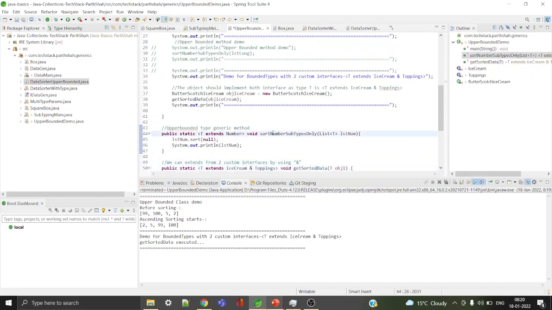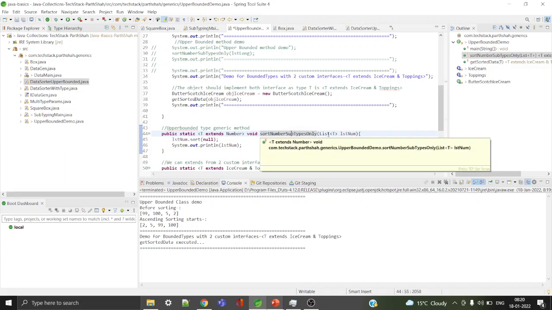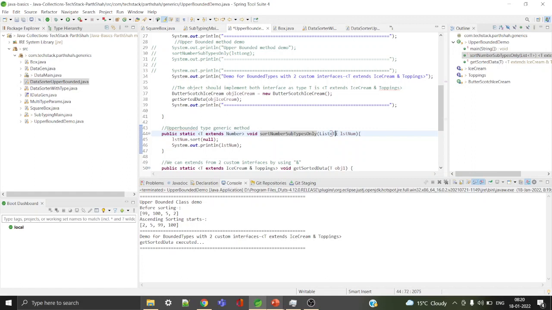This is simple syntax. I just need to write public static return type and method name as usual, and then I specify list of T. Now this T will not be recognized, so I need to specify that T here. It's a non-generic class, so I need to specify this type T parameter into syntax. If it's a generic class, then we don't have to specify. So if I want to write a generic method within a non-generic class, I can write in this manner. My argument takes list of T, so I just need to specify the T here.